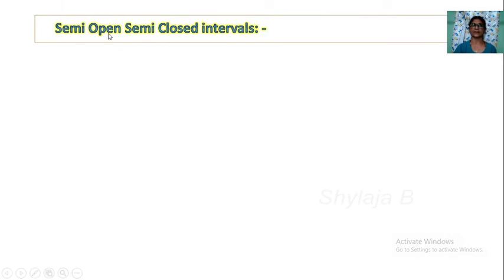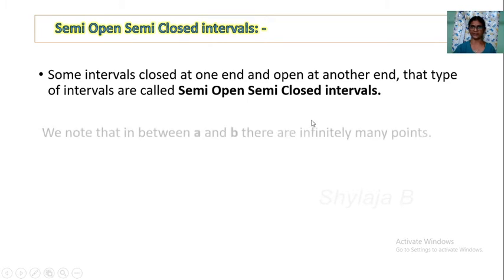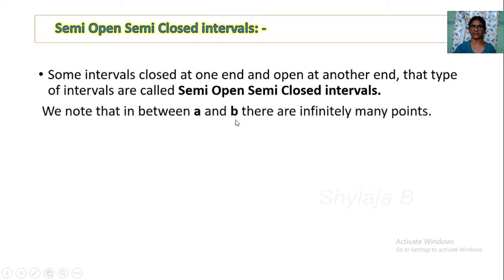Next we take semi-open, semi-closed intervals. Semi means half. So some intervals are closed at one end and open at another end. At one end it is closed, at the other end it is open. That type of intervals are called semi-open, semi-closed intervals. In these semi-open, semi-closed intervals, two types are there. Observe this. We know that in between A and B there are infinitely many points.